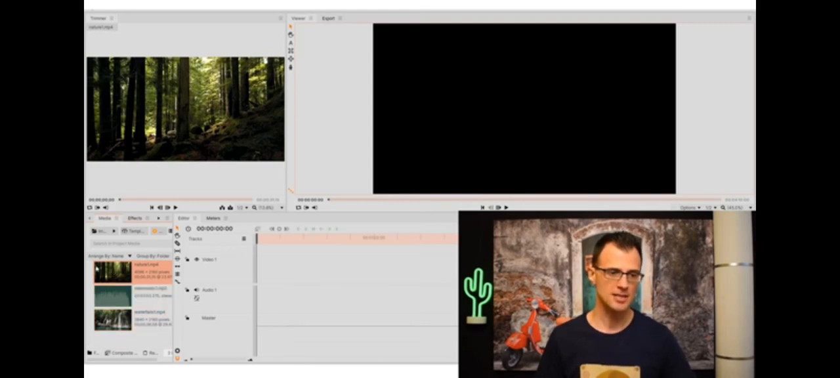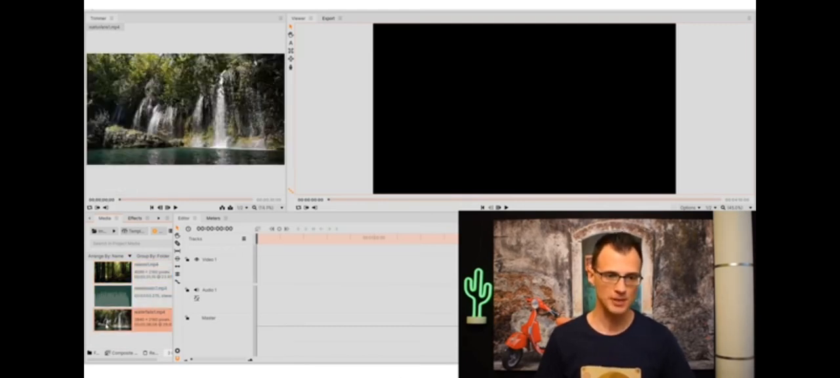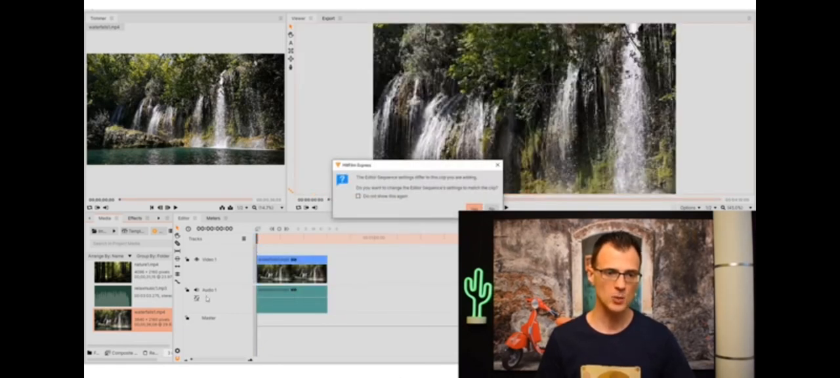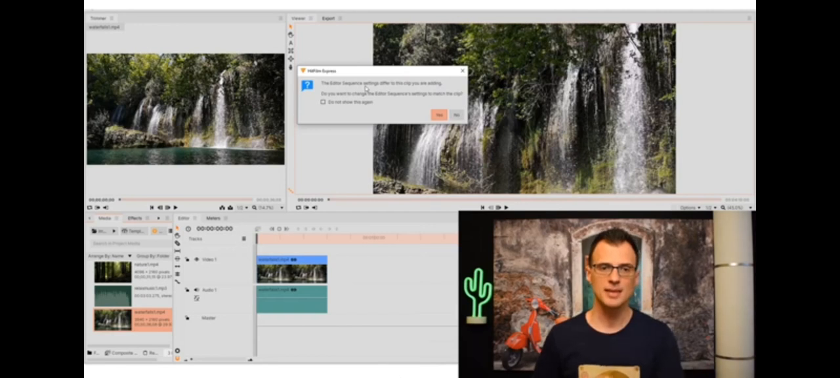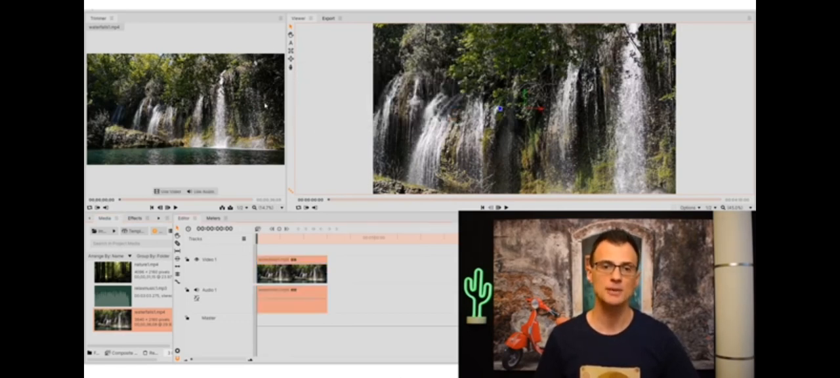So I'm going to take this first one. Let's start with a waterfall, for example, and I'm going to drop it here into the timeline where it says video 1 and audio 1. It's telling me that the project settings are different from the clip settings. It says, do you want to edit the sequence settings to match the clip? I'm going to say no, because I want to keep it in 1920 and 30 FPS. This clip is probably recorded in 60 FPS, but we don't need that.